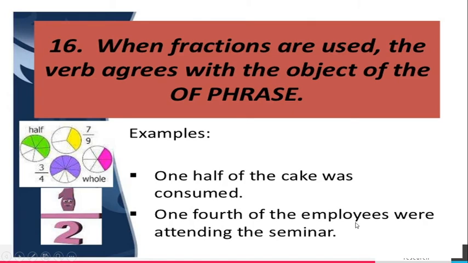One-fourth of the employees were attending the seminar. So when fractions are used, the verb agrees with the object of the phrase. Here cake, so we have to use singular. Employees, we have to use plural verb.